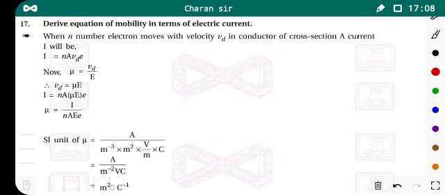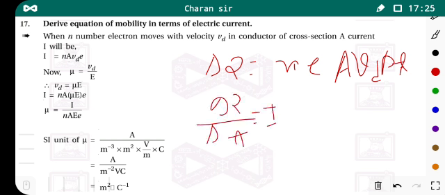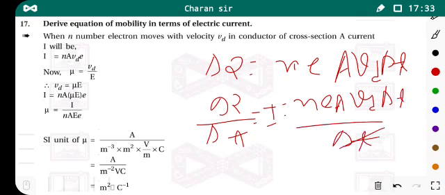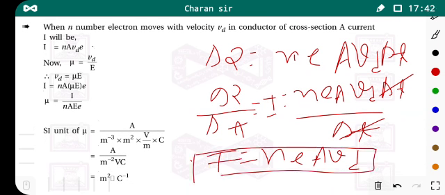So our charge is n e A vd delta t. This is the charge, but we know that delta Q by delta T is our electric current. So we divide by delta t on both sides, we get vd delta t by delta t. See, delta t cancels out, you get I = n e A vd. So this is your electric current. Is it okay? This is your electric current.